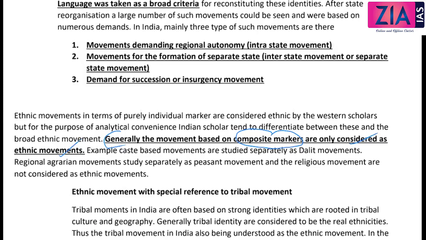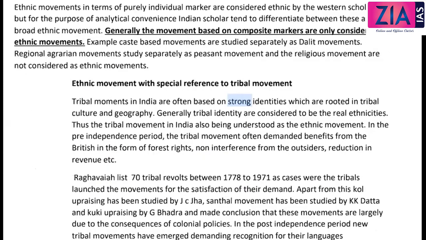For example, a caste-based movement is studied under Dalit movement, a regional agrarian movement under peasant movement, and religious movements are not considered ethnic movements but communalism. So in India, we study only composite-marker-based movements as ethnic movements.